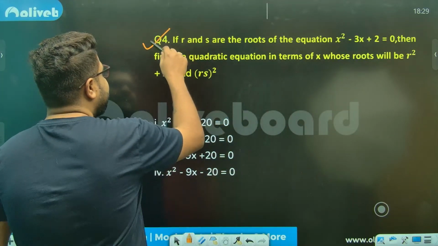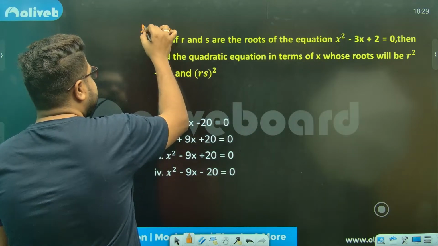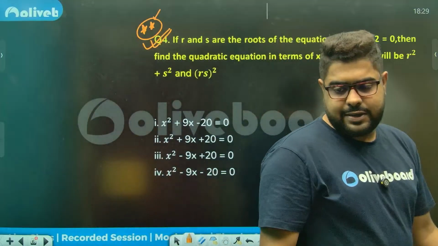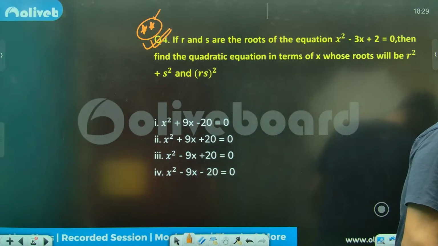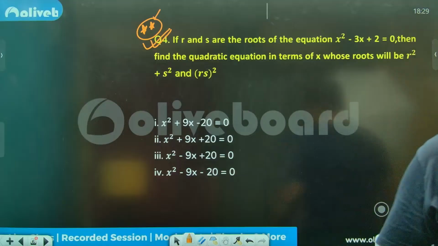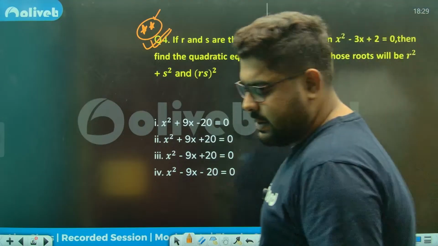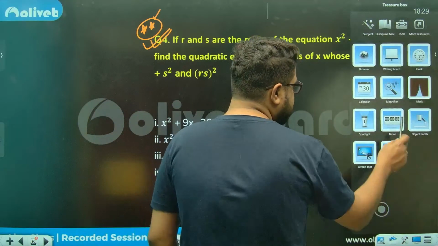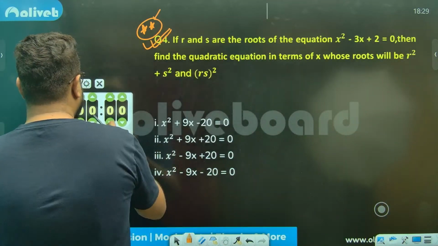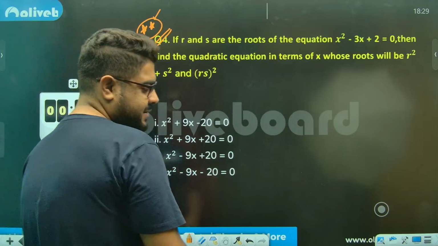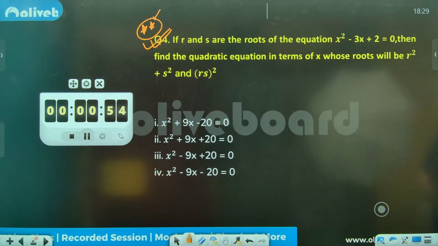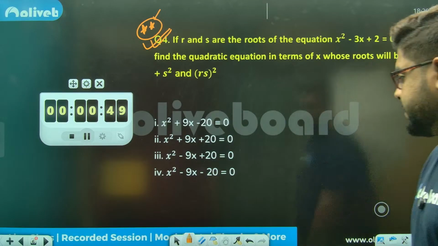A little different type of question based on quadratic equations. The alpha beta concept of quadratic equations. Please solve, everyone. I'm not giving you the timer, there is a software issue. So let's try this one more time. Tell me, what should be the answer?